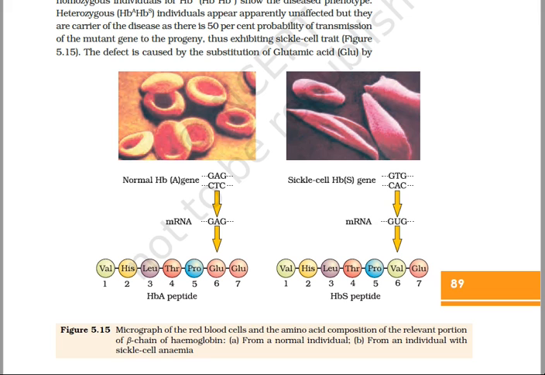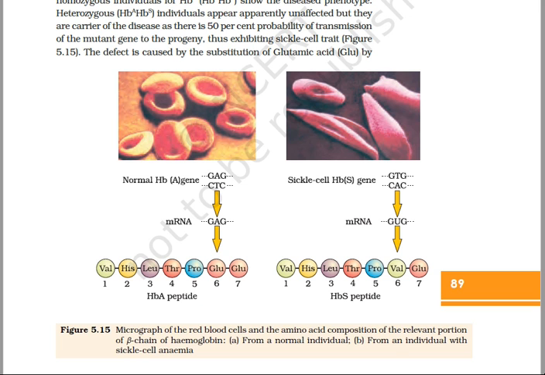So the micrograph of the RBCs and the amino acid composition of the relevant portion of beta chain of hemoglobin is shown here, from a normal individual and from an individual with sickle cell anemia.